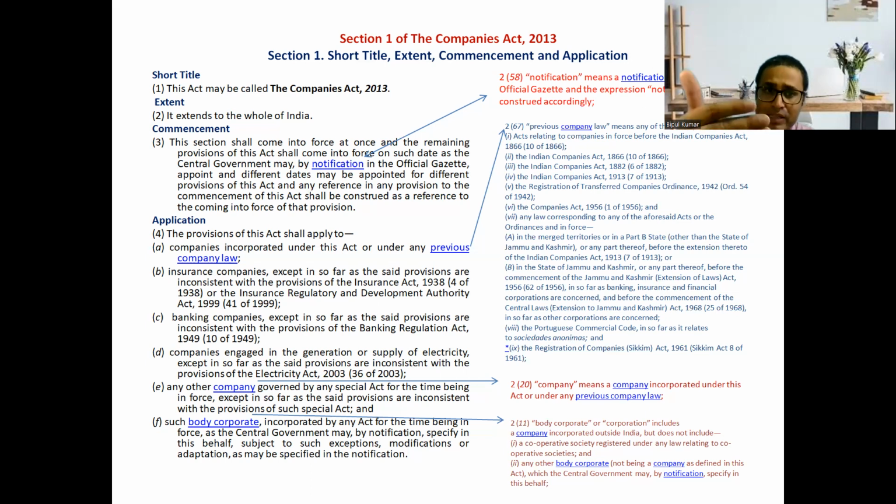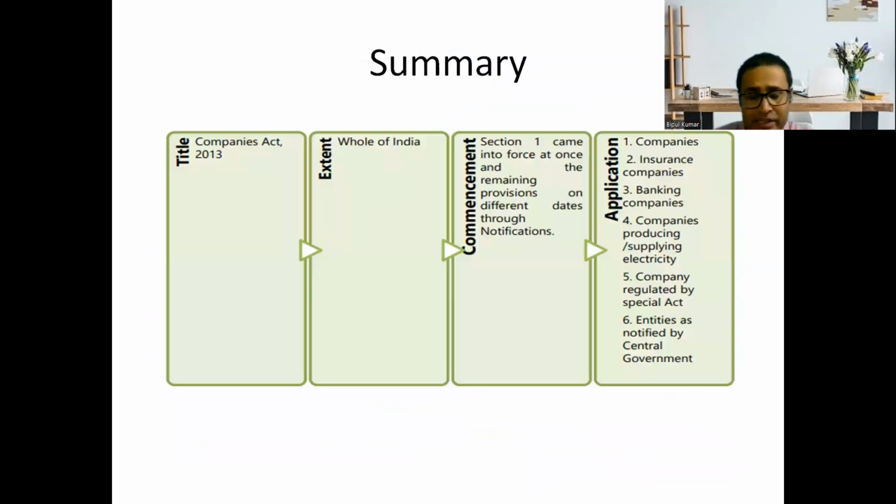So here the application of this section is given, and at last we summarize the section in a diagrammatic form.